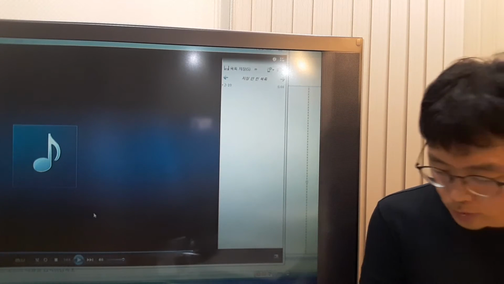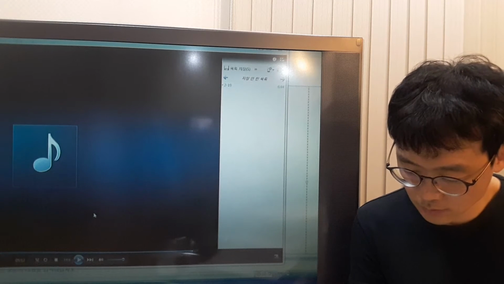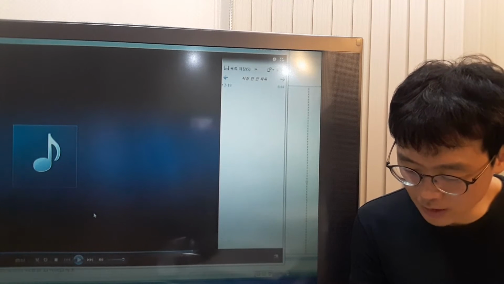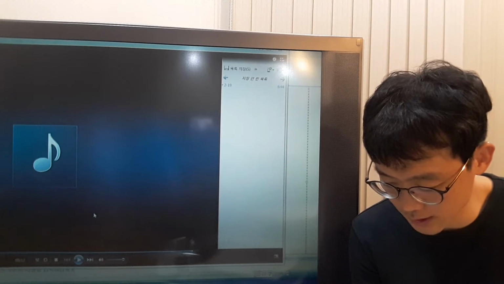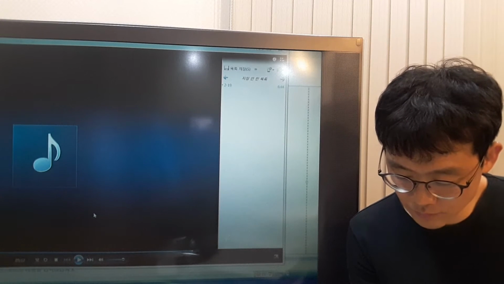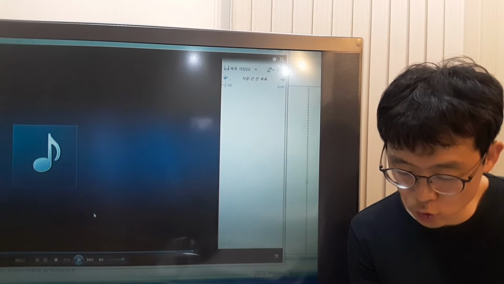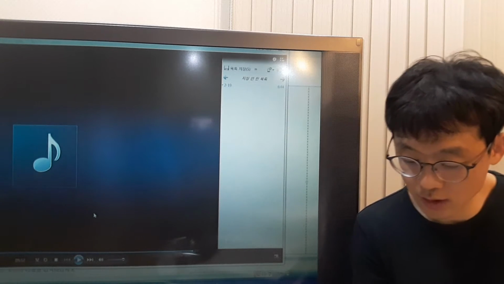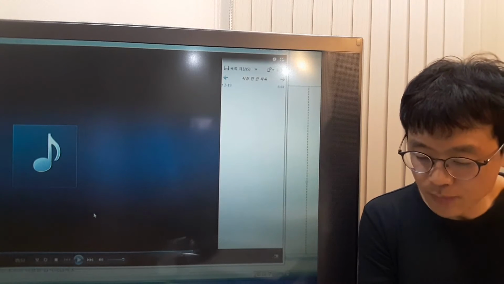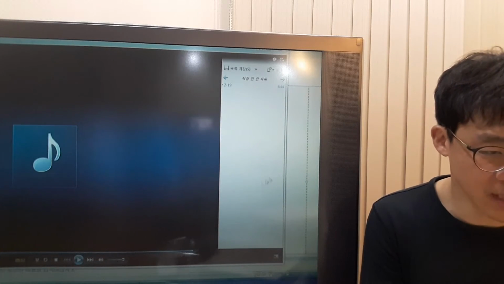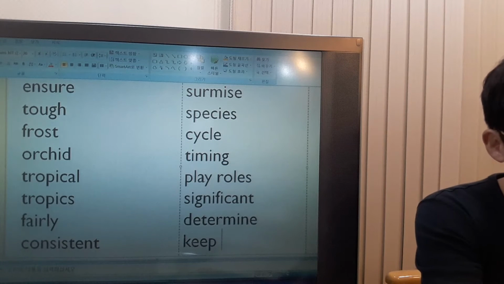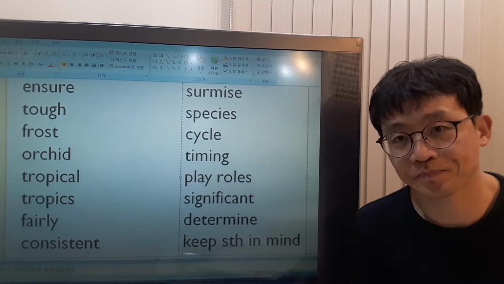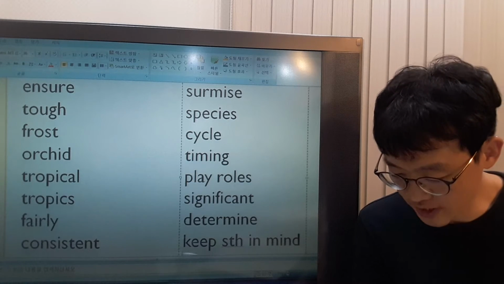Okay, what was this part about? This part was about even if the seeds become pollinated, they don't manage to survive. Okay, so let's look. But keep this in mind, please. What does that mean? Keep something in mind means to remember and don't forget.